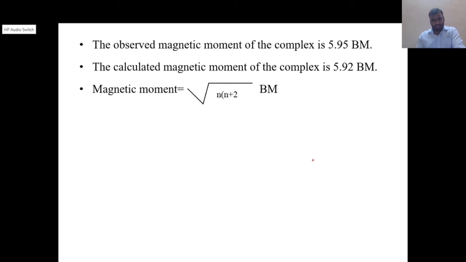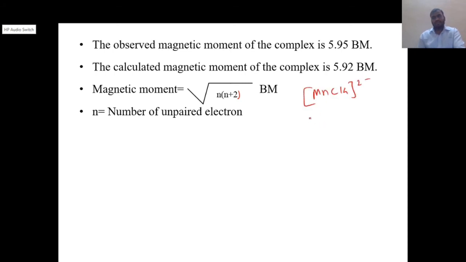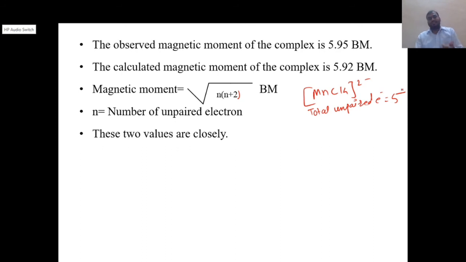The formula is square root of n into n plus 2, where n is equal to the number of unpaired electrons. So how many unpaired electrons are in the complex MnCl4 2 minus? Total unpaired electrons is 5, from 3d5. So these two values are very close to each other.